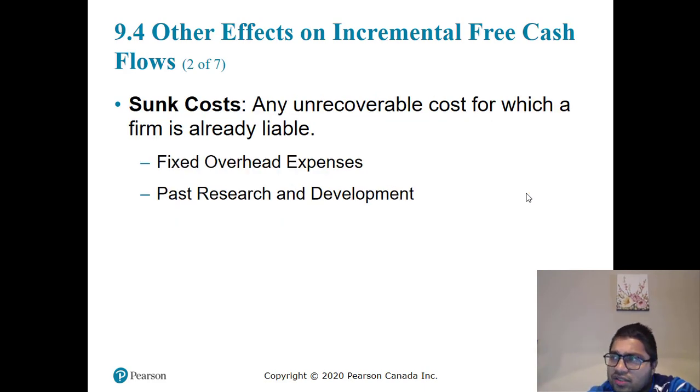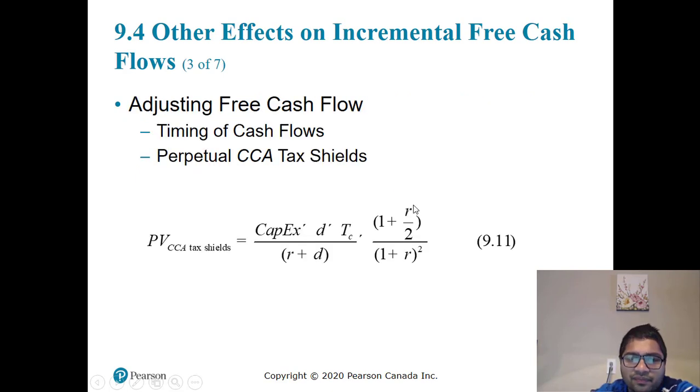Then there is sunk cost. Sunk cost is what to do after the project is over: either sell those plants or use them for something else. So there is fixed overhead and there is past research and development. So any unrecoverable cost for which the firm is already liable becomes a sunk cost.